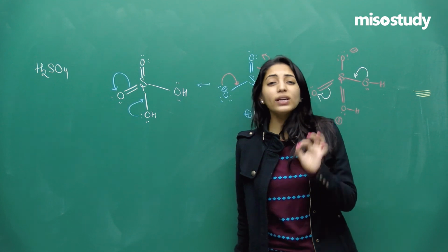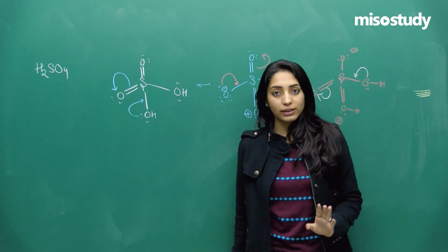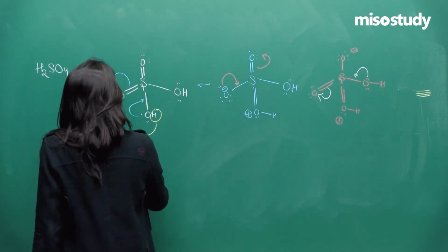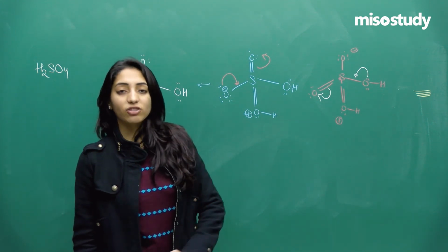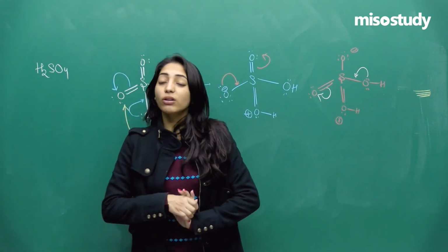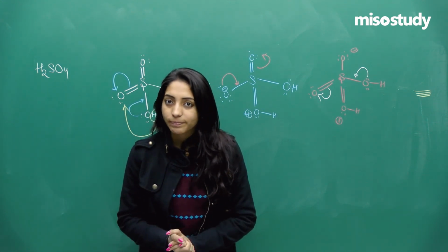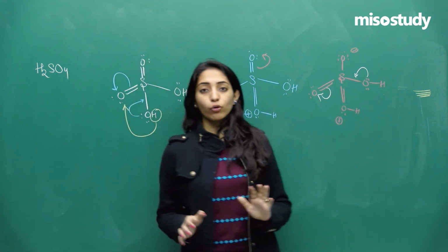Rather, it's only and only the change in the position of electrons that can be brought about in resonance. Don't take this hydrogen and send it to this oxygen. No, that is not resonance. Resonance is just the movement of pi electrons or of lone pairs from one region to another in a conjugate system.